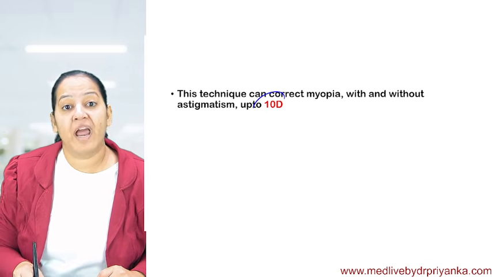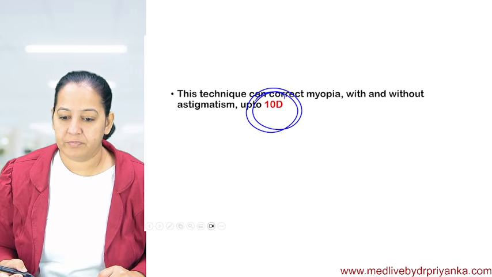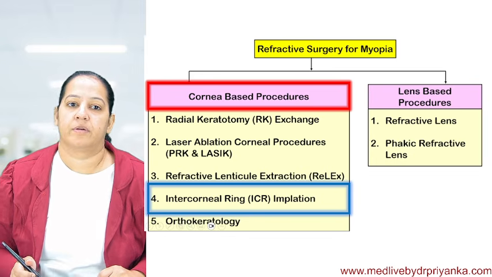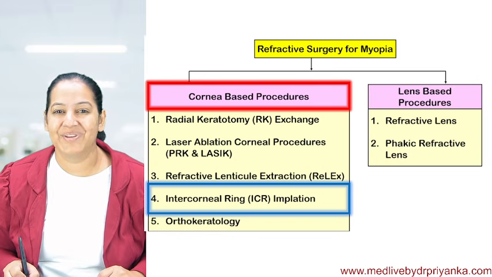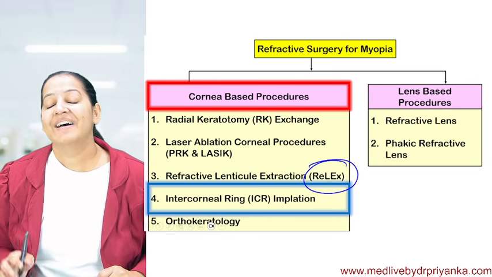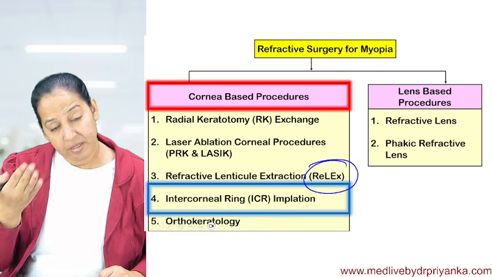And here, up to 10 diopter, the myopia can be corrected. The myopia can be corrected up to 10 diopter. So this was SMILE. So let's have a smile. It was ReLEx surgery or SMILE surgery. Coming on to the fourth one.